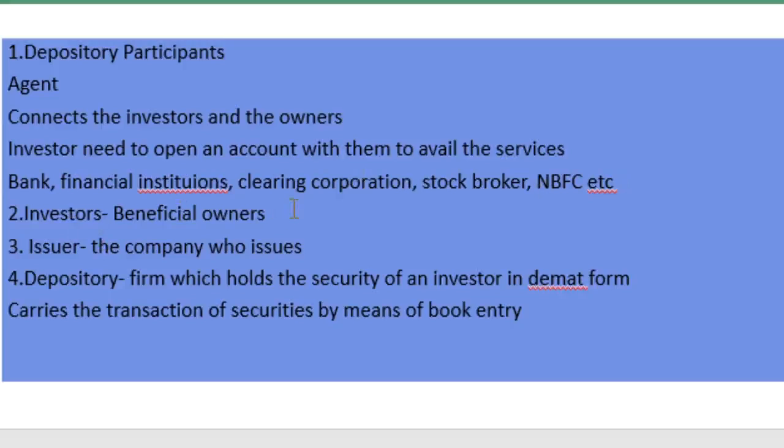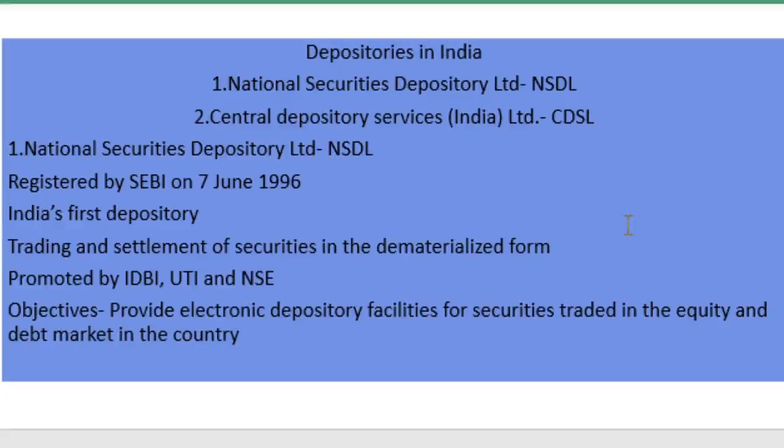Investors are the beneficial owners of the depository services. The issuer is the company which issues the securities, the firm which holds the security of the investor in demat form and carries the transaction by means of the book entry. These are the various constituents. The depository services in India are explained here.